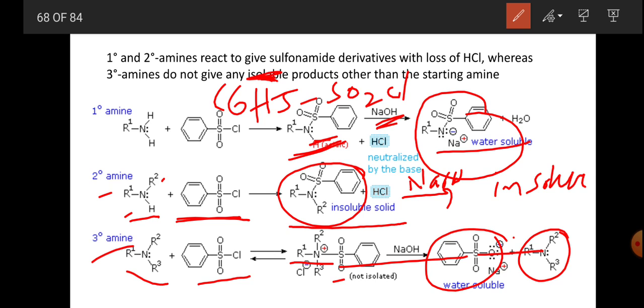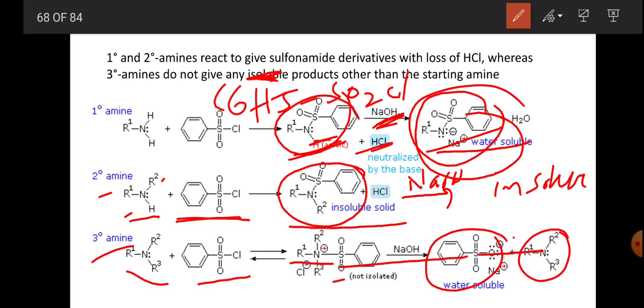One more time I can repeat the identification of primary, secondary, tertiary amines. Primary amines on reaction with Hinsberg reagent, that is benzene sulfonyl chloride, give monoalkyl sulfonamides, and these on reaction with NaOH form a soluble product with elimination of HCl.